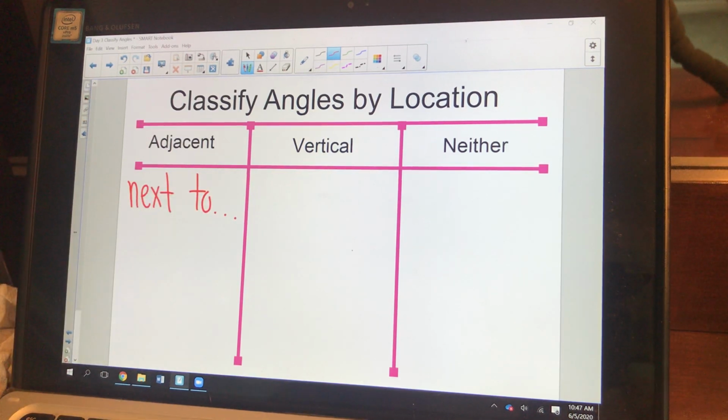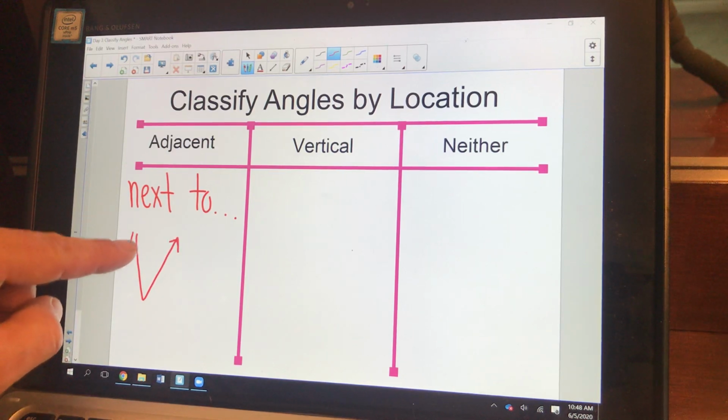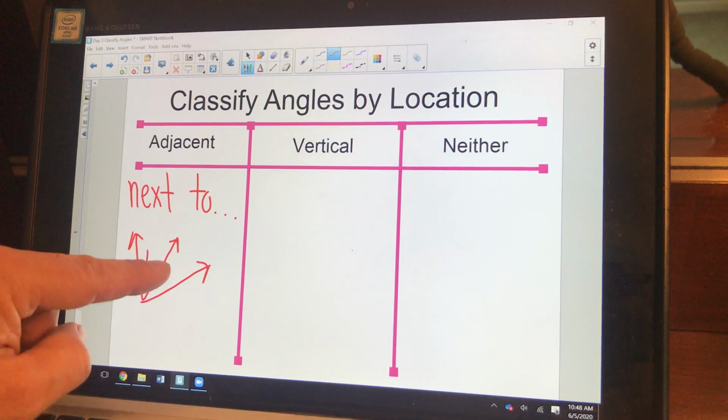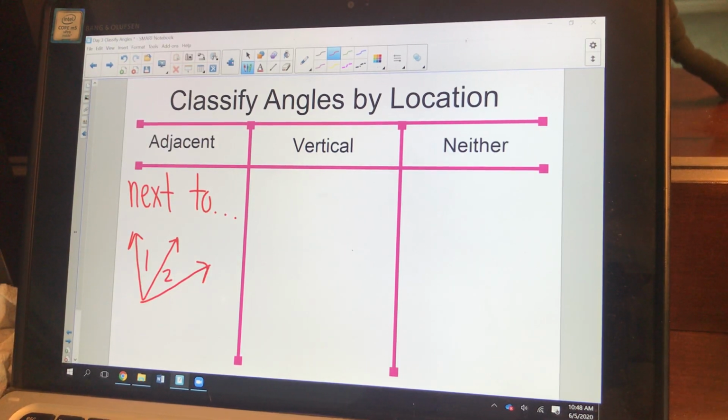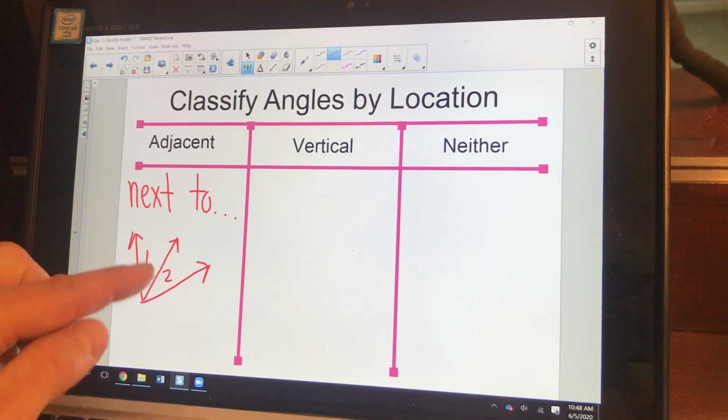Like I could say that my classroom is adjacent to Miss Winter's classroom. For those of you that are in my class this year, she's next door to me. We share that wall. So two angles that share a side, like in this case angle 1 and angle 2, they share this part right here. So you could say that those are adjacent to each other.